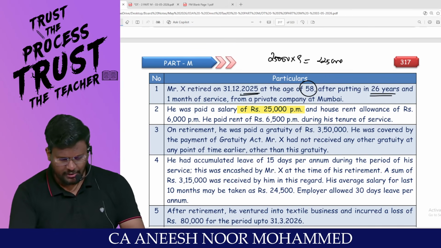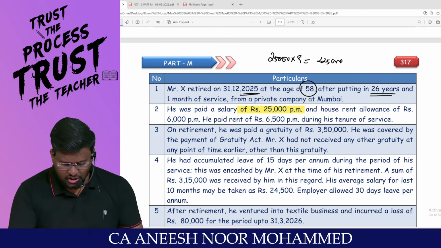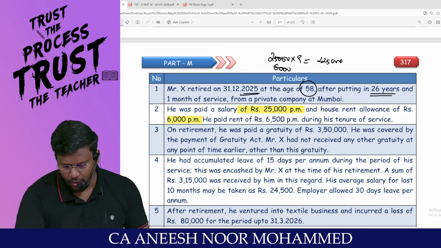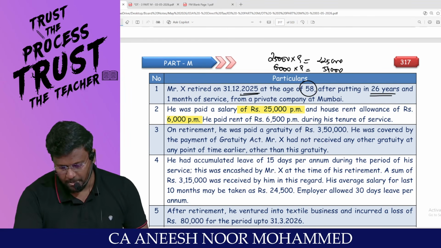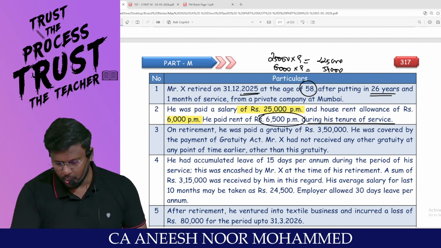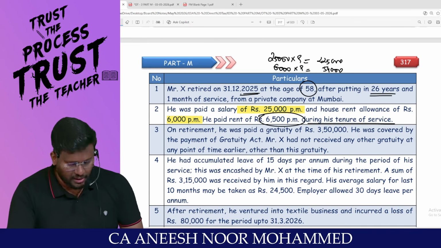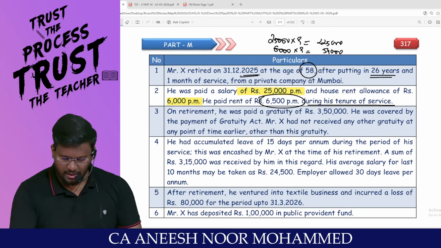25,000 into 9 done. Yes, total 2,25,000. And HRA of rupees 6,000 per month. Even HRA would have been received for 9 months. So HRA 6,000 into 9 comes to 54,000. Am I right, sir? He paid rent of 6,500 per month during his tenure of service. That can be claimed under 10(13A) because HRA received is there and the rent payment is there.